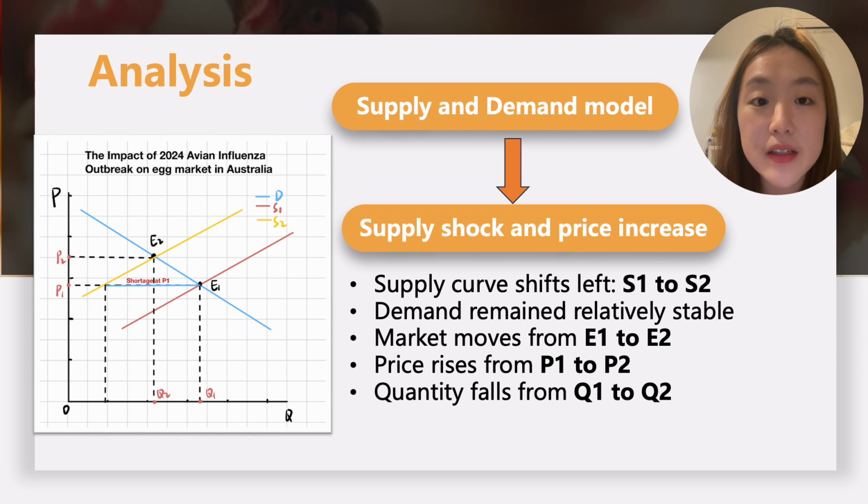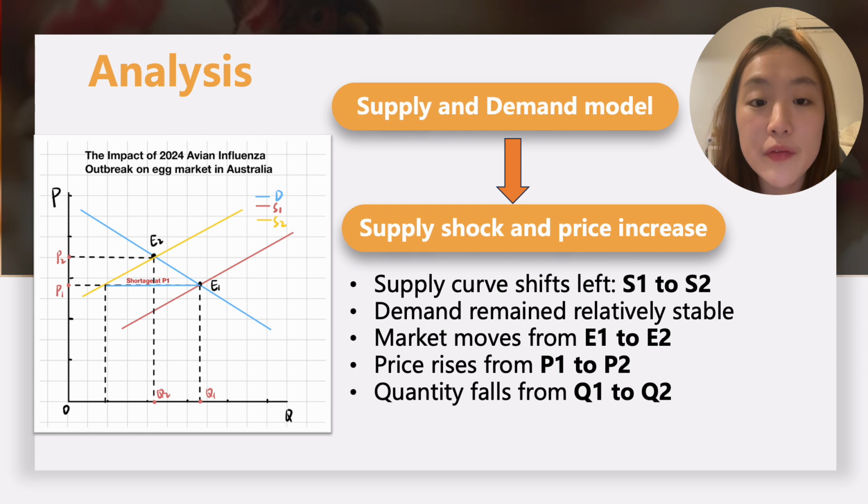The main reason is a decrease in supply. Avian influenza reduced farms' ability to produce and supply eggs, so the supply curve shifted left from S1 to S2. In contrast, demand remained relatively stable because eggs are still a common part of daily household consumption. As a result, the market moved from the original equilibrium E1 to a new equilibrium E2, leading to a higher price from P1 to P2 and a lower quantity from Q1 to Q2.